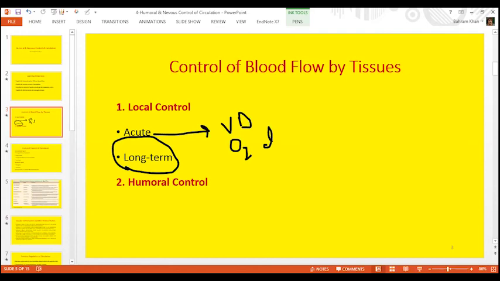The increase in the diameter, the increase in the size of the capillaries, the increase in the number of capillaries, development of new capillaries around the previously existing capillaries. This is known as long-term control mechanisms. So we have discussed that. Vascular remodeling is the same thing.